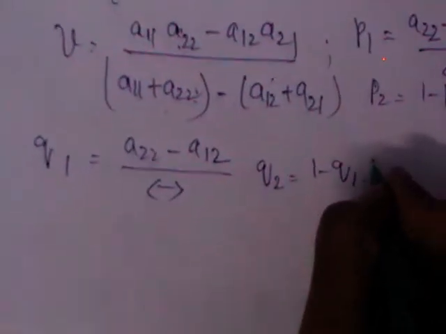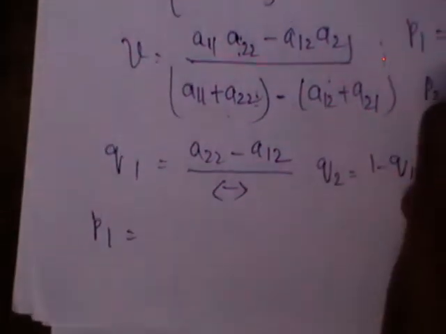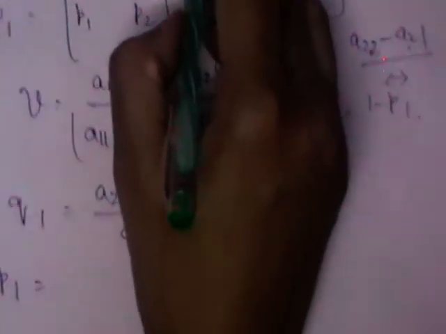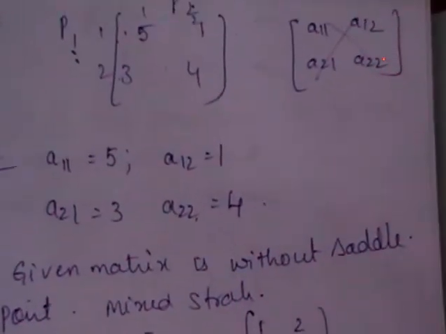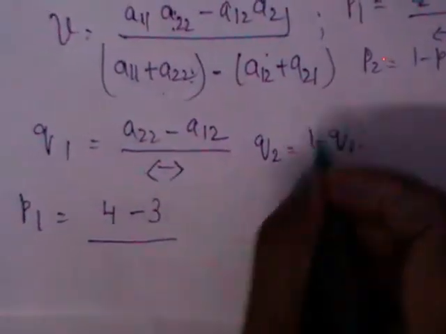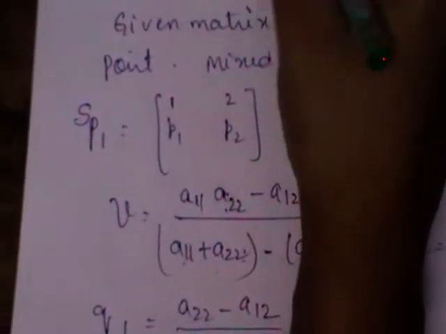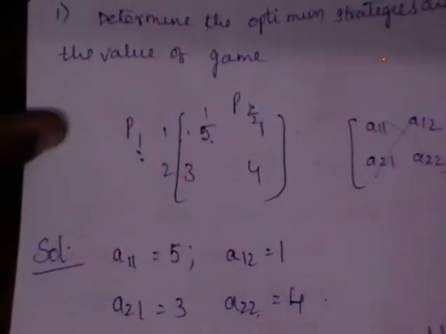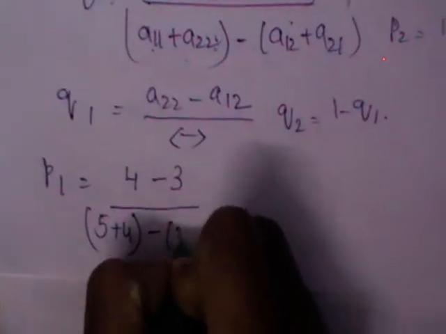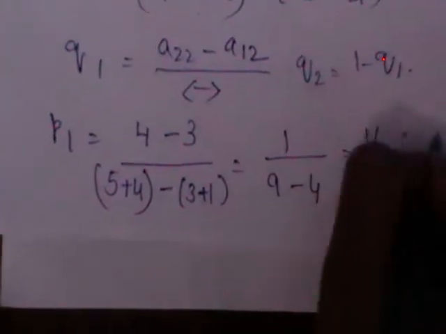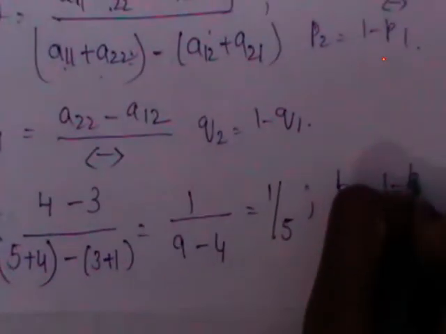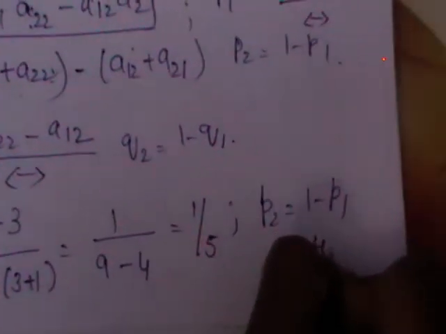Let us find out all this. What is P1 here? A22 minus A21, which is 4 minus 3, by A11 plus A22, which is 5 plus 4, minus A12 plus A21, which is 3 plus 1. That is 1 by 9 minus 4, which is 1 by 5. What is P2 then? 1 minus P1, which is 4 by 5.